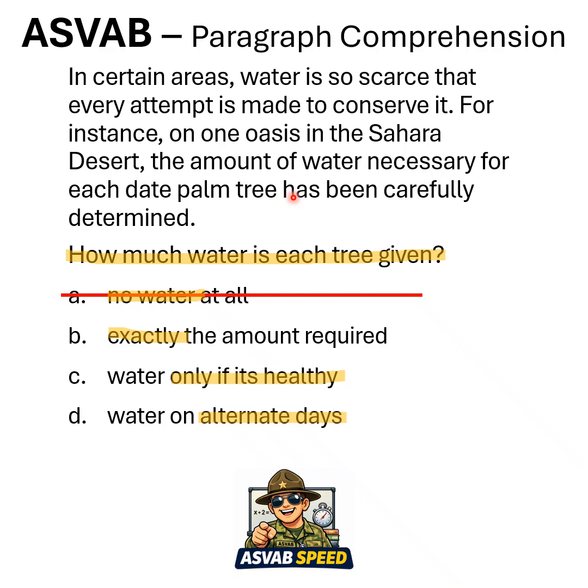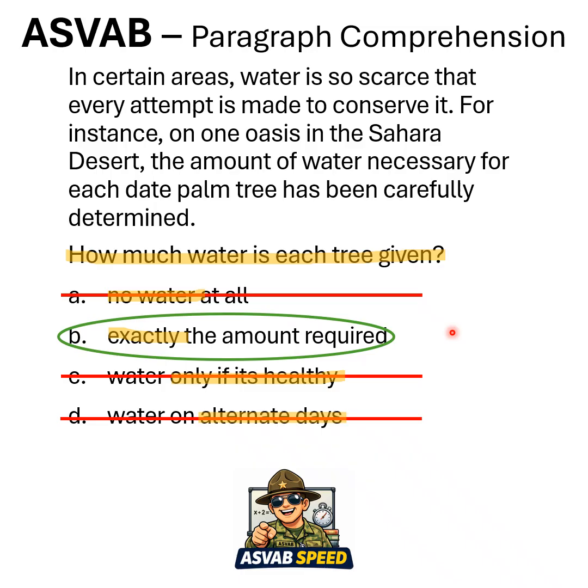Exactly the amount, B. I kind of like that, because it's carefully determined. Let's save that for now. C, only if it's healthy. Well, I don't see anything talking about the water's health. D, water only on alternate days. I don't see anything about alternate days. So we eliminated A, C, and D. That leaves our B, exactly the amount required, as the best answer.